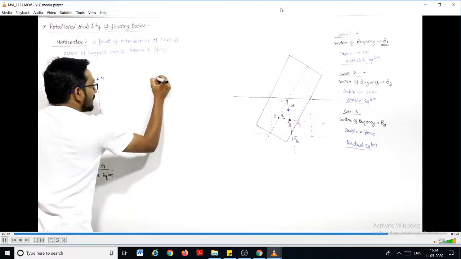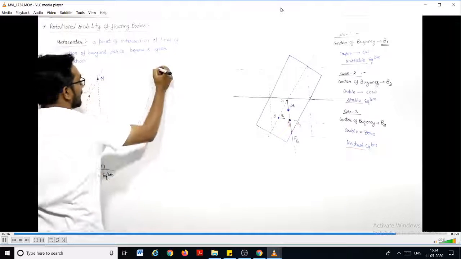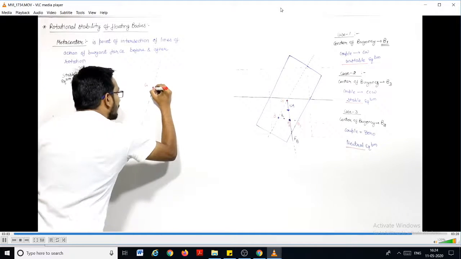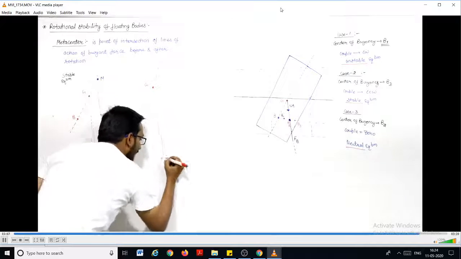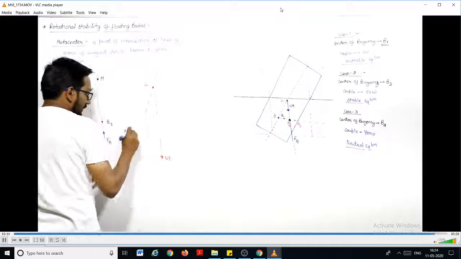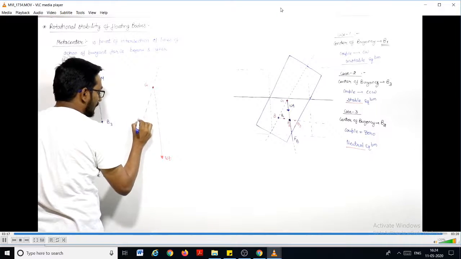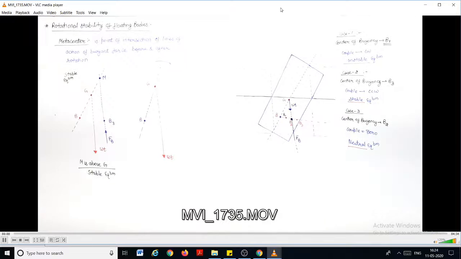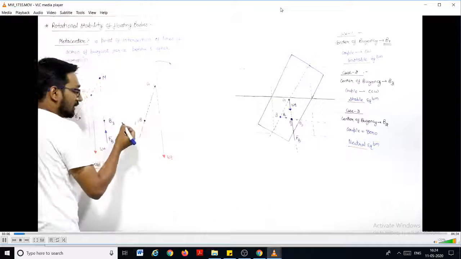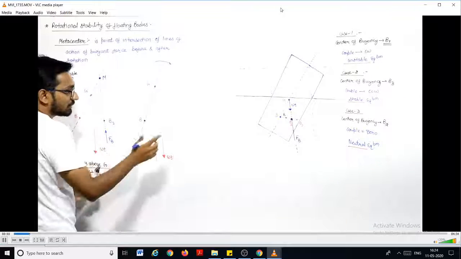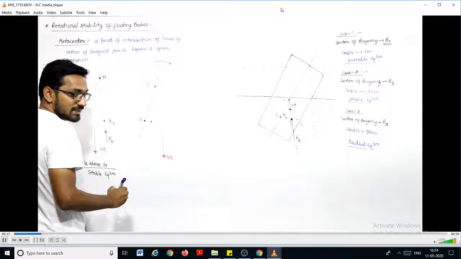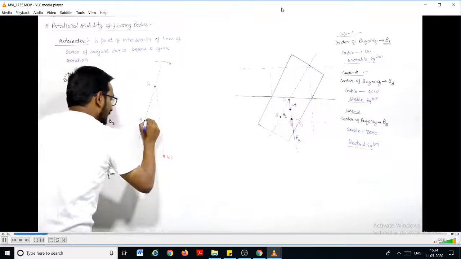Similarly, if we talk about unstable equilibrium, this is the axis. This is the center of gravity of the body, and from this center of gravity we have weight in the vertically downward direction. This is the initial center of buoyancy, and the final center of buoyancy shifts to this point B1.